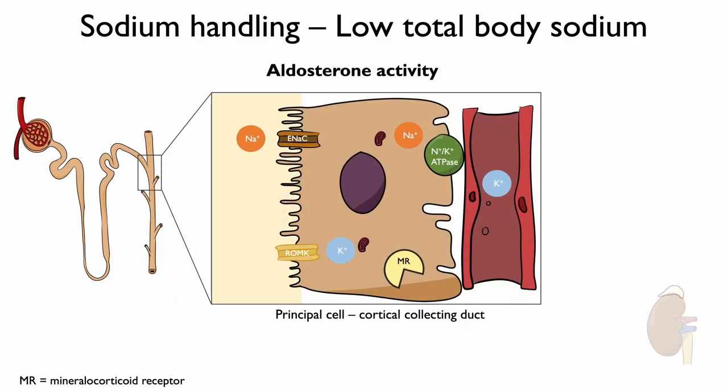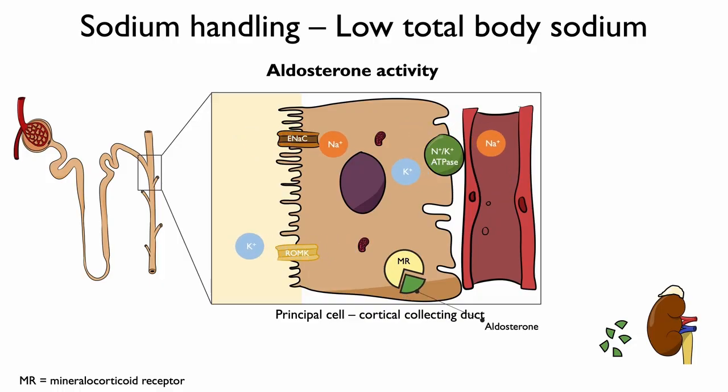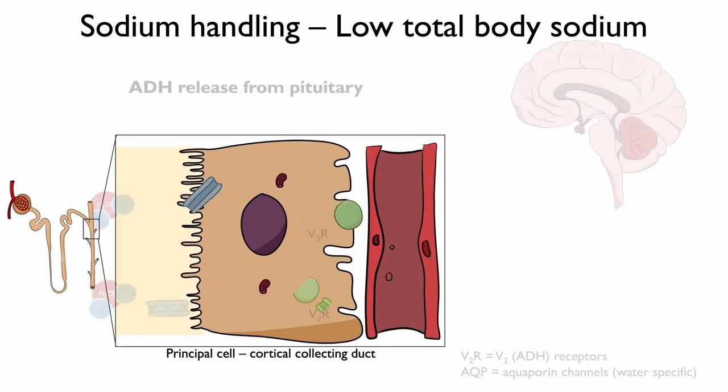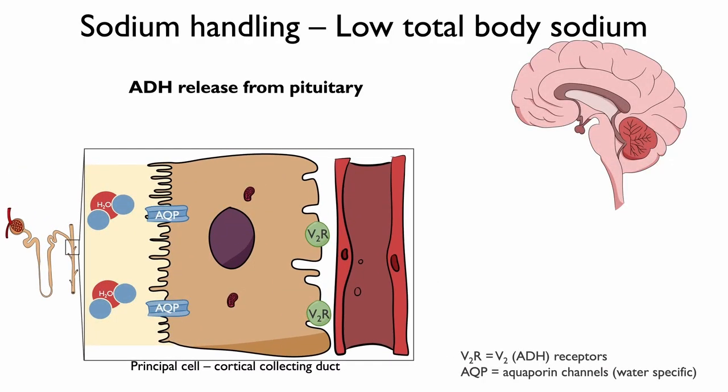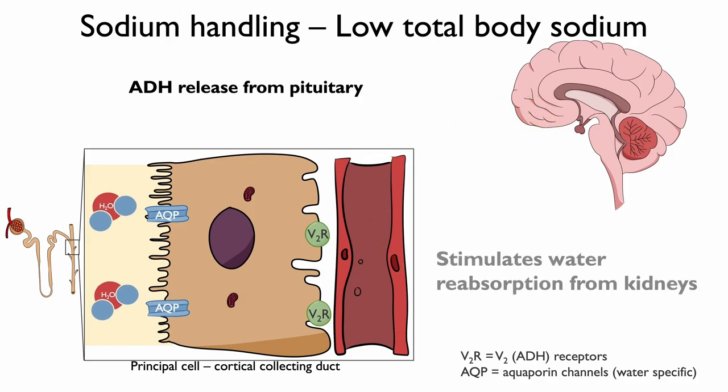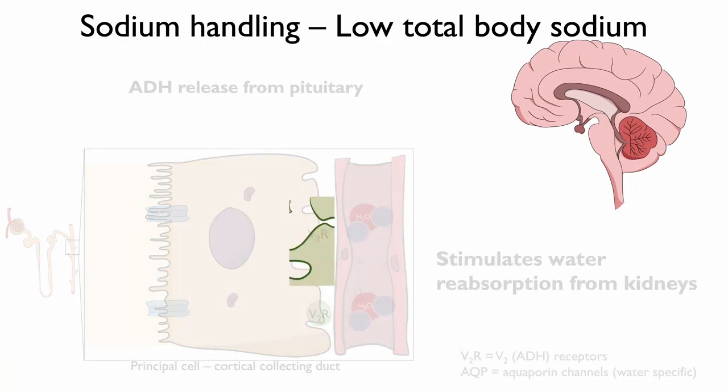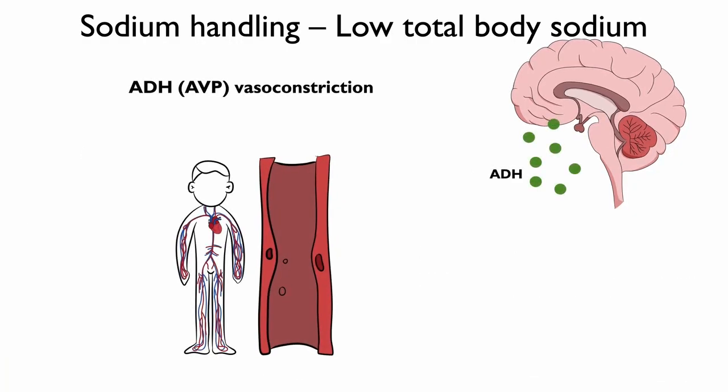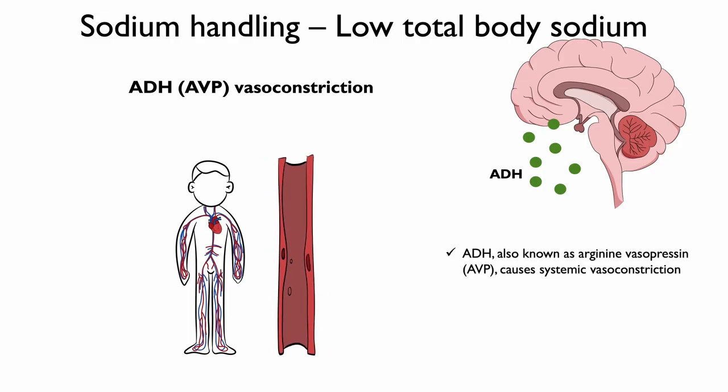Stimulation of the adrenal gland to release aldosterone, a mineralocorticoid hormone stimulating sodium reabsorption from the cortical collecting duct. It also signals the hypothalamus to stimulate antidiuretic hormone, ADH, release from the pituitary, thereby stimulating water reabsorption. ADH is also known as arginine vasopressin, which also causes systemic vasoconstriction.